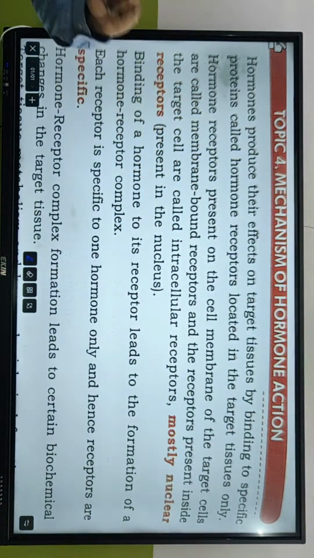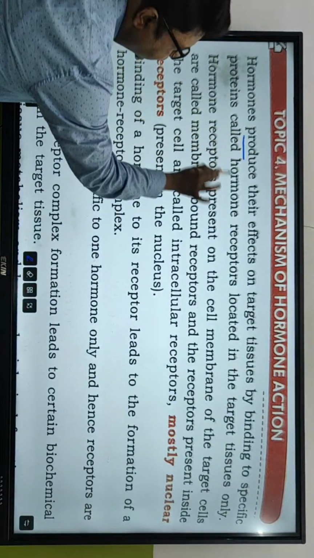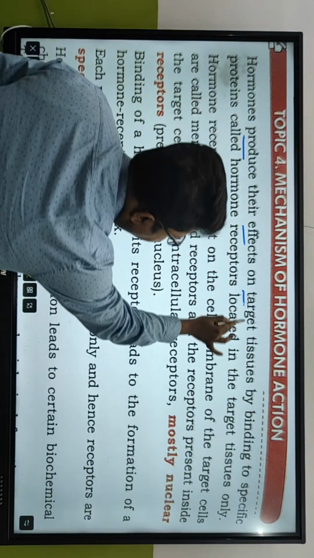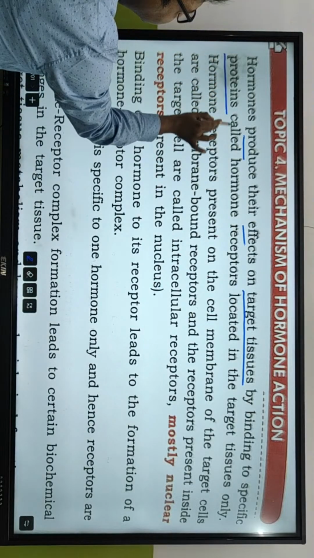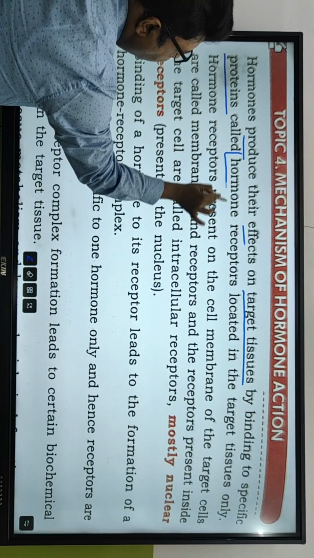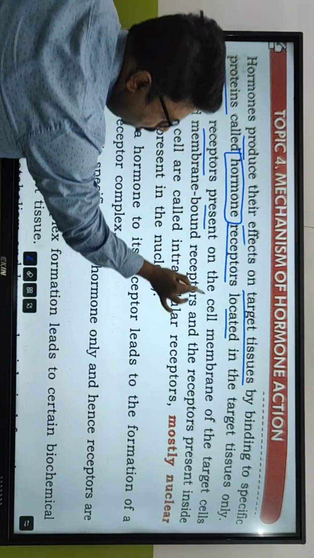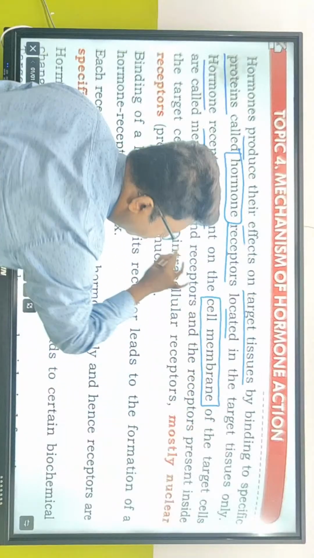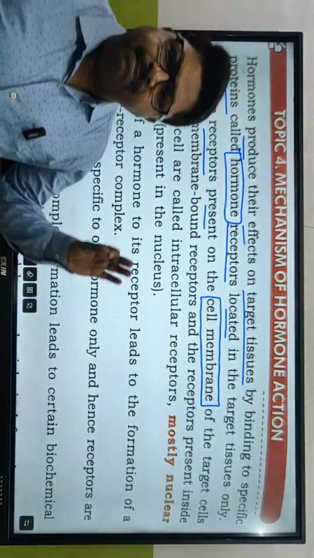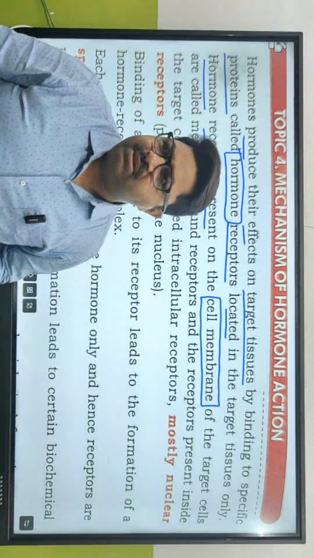See, not acid soluble, that is lipid. Hormones produce their effects on target tissues by binding to specific proteins called hormone receptors, located in the target tissues only. Hormone receptors are present on the cell membrane. Where are the hormone receptors? Every cell membrane has hormone receptors.